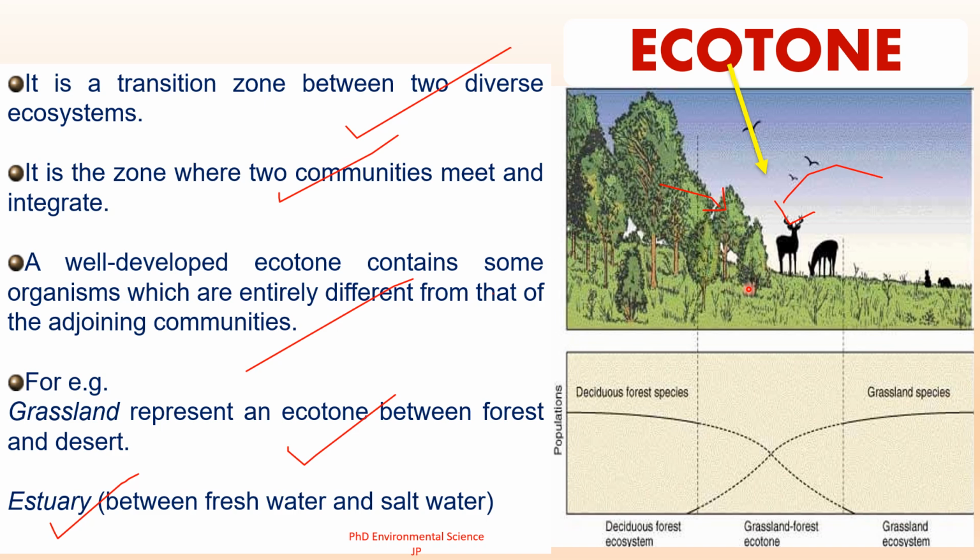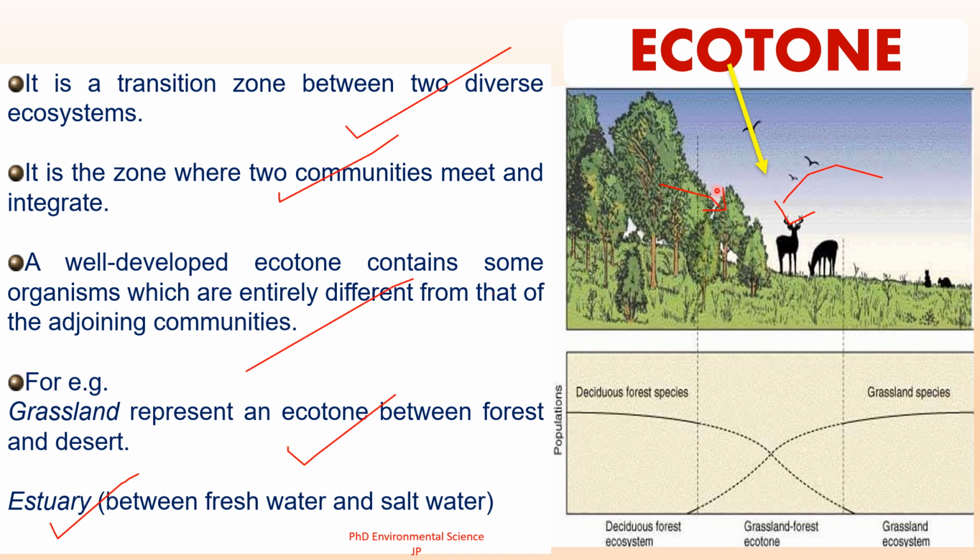In the middle, you can observe species typically associated with both the ecosystems. For example, the trees from the forest are still present, but they are thinning out, they are decreasing in number. And the grazing deer, which are often seen in grassland habitats, appear in this transitional zone, indicating the mixing of species from both the ecosystems.